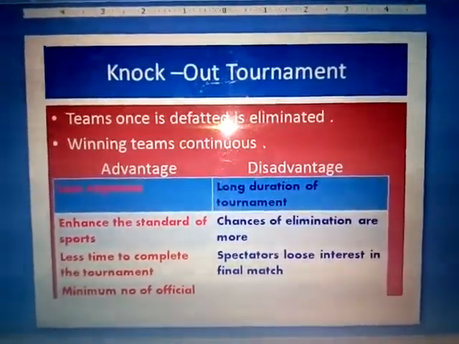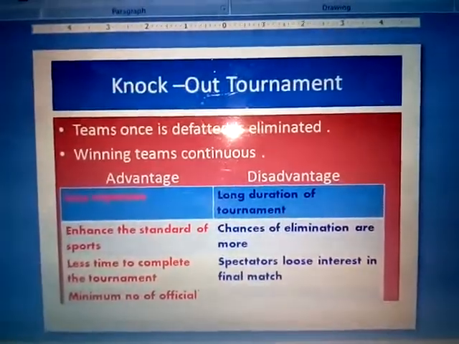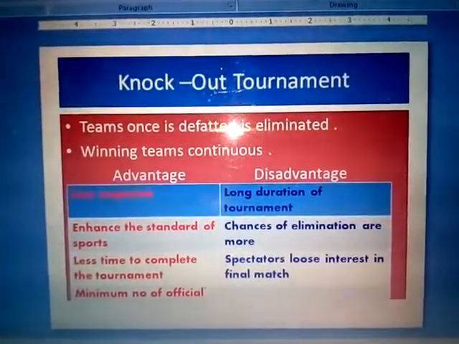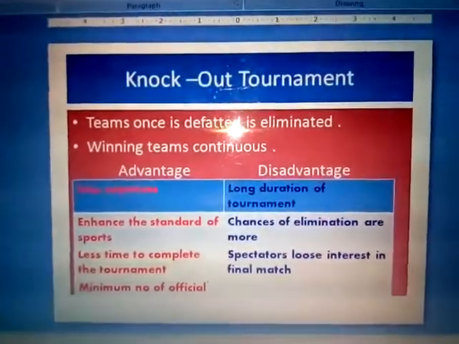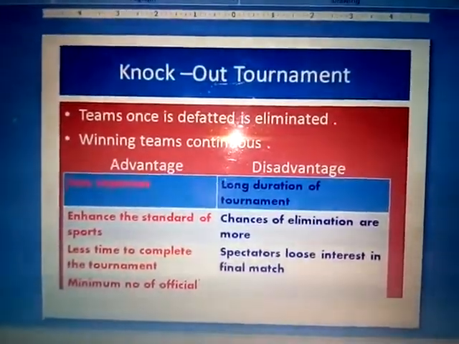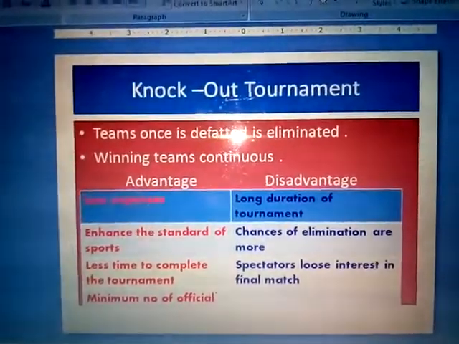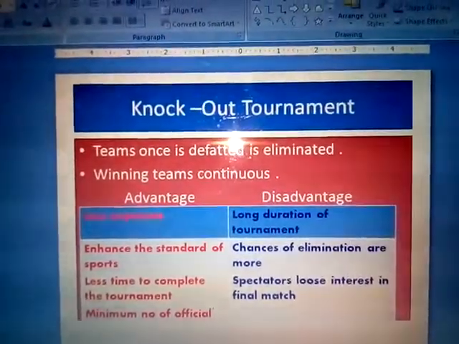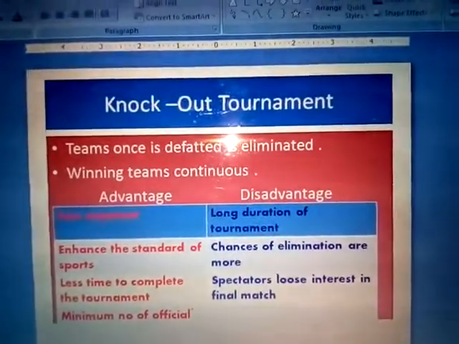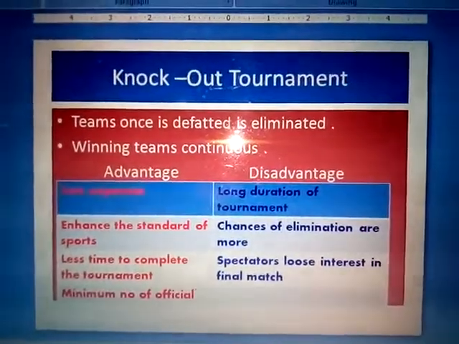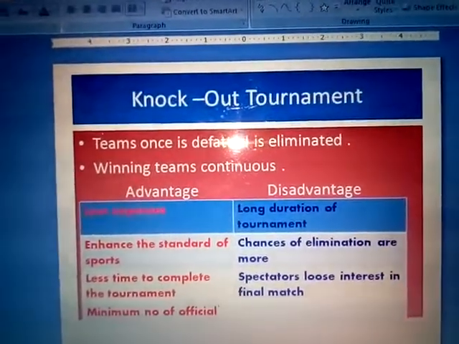As we know, in the knockout tournament only the strong teams can play till the final, because the strong teams play and win the matches, and the weak teams are eliminated from the tournament. This type of tournament will enhance the performance of the players. The standard and level of the players will be very high. In a knockout tournament we can enhance the standard of the players, because the players and teams know that if they lose the match, they will be eliminated from the tournament.